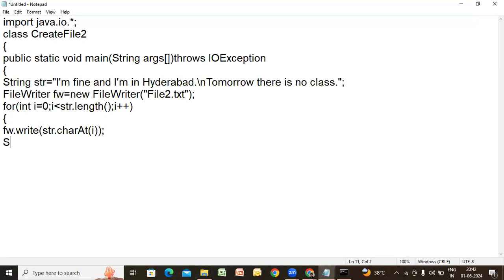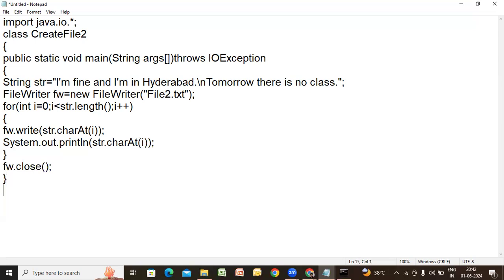And also I want to display at the same point of time. Let me display as well. System.out.println, str dot, same thing, charAt i. Did you remember? In the strings concept, we used the charAt method. Right, i. One more closing. Done. Now close this and close the file. How to close the file? fw dot close. That's it.